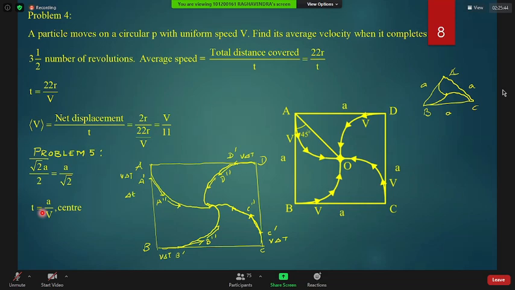Total time taken by the body to do that. Means that is looking like one-fourth of a circle, no, sir? No. They are asking you time. Time is displacement by velocity along the direction of displacement. Problem differs, beta, concept also differs now. So the answer here will be A by V, beta.